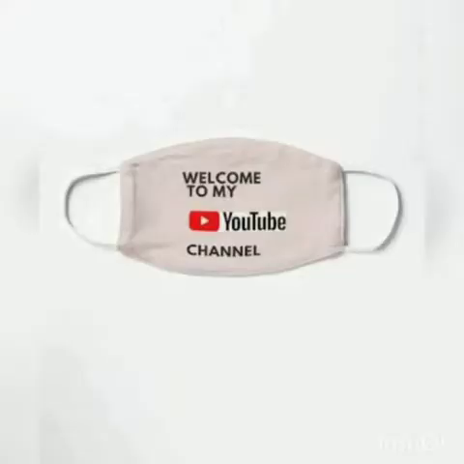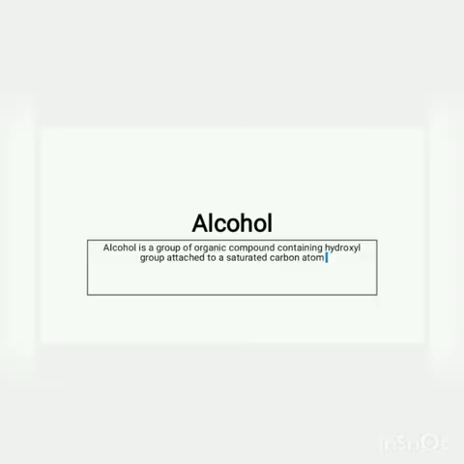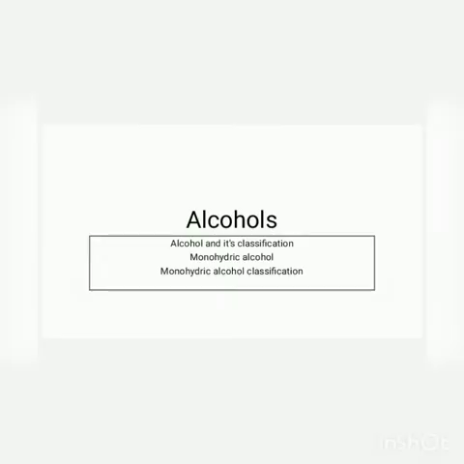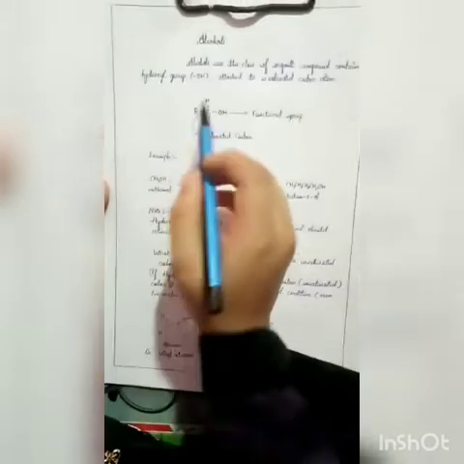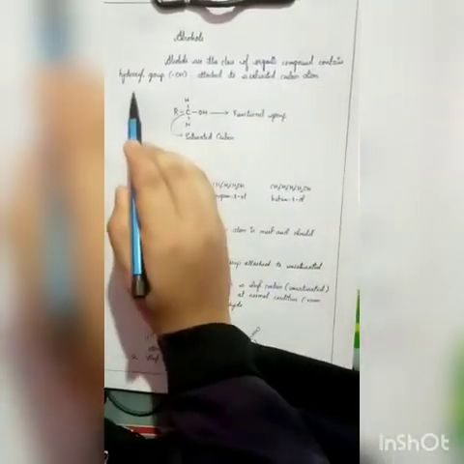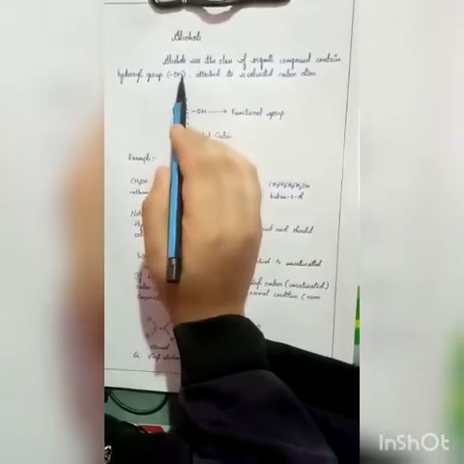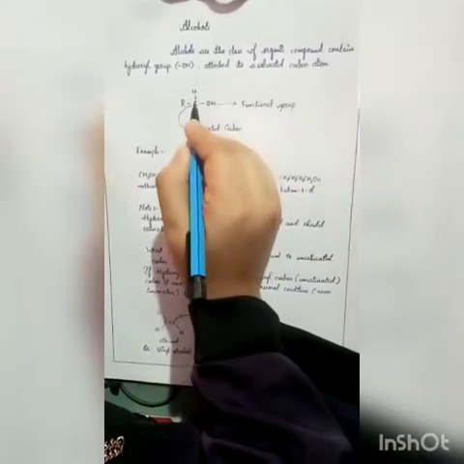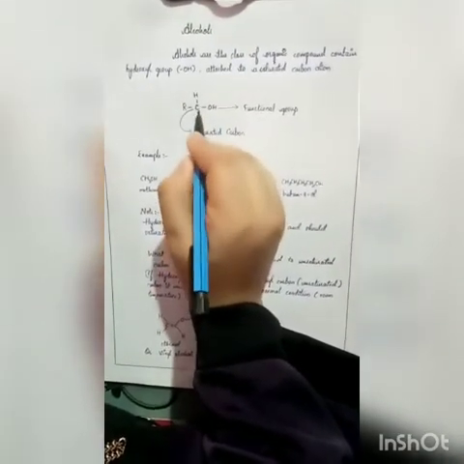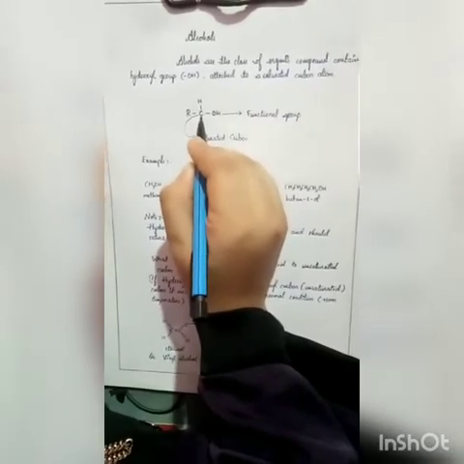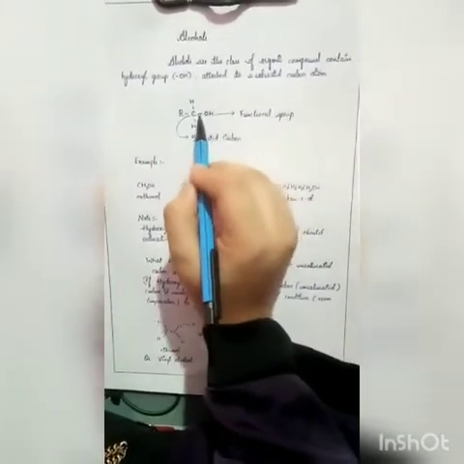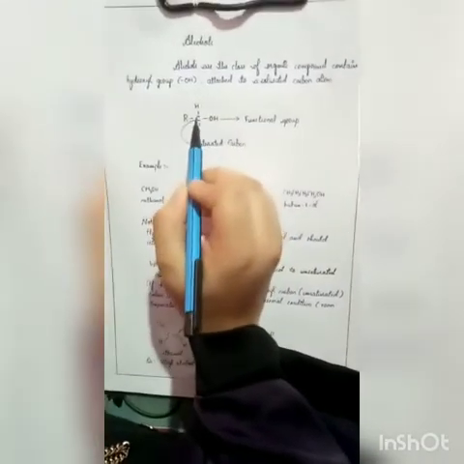Let us have a discussion about our topic, alcohols. Alcohols are the class of organic compounds containing a hydroxyl group or OH functional group attached to a saturated carbon atom. OH is a functional group which is directly attached to a saturated carbon atom. Saturated carbon atom means single bonded carbon atom. Here in this alcohol, the OH functional group is directly attached to a saturated carbon atom.